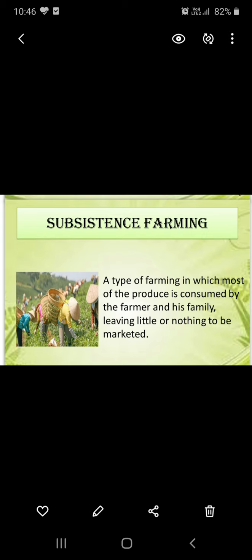Intensive subsistence agriculture is prevalent in densely populated areas. We can also say thickly populated areas where the population is more.